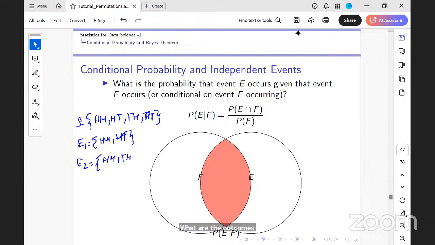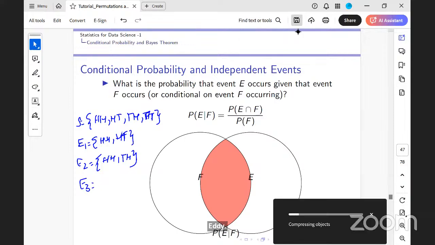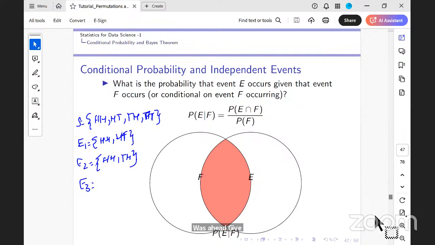Now I'm defining another event which is telling me that the second toss was a head given the condition that my first toss was a tail. What is the outcome which is telling me that the second toss is a head conditioned on the fact that my first toss also was a head? HH, only HH. Would you all agree? Okay. So now if I look at the chance of that happening, it is the chance of the second toss being a head given that the first toss was a tail.